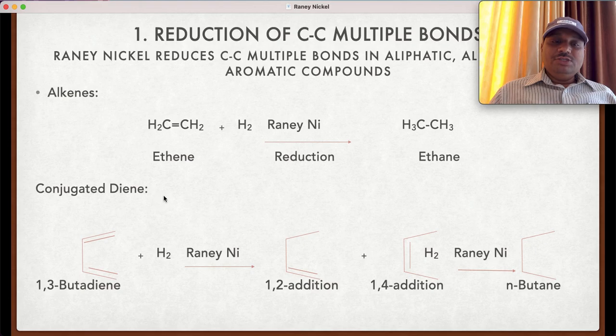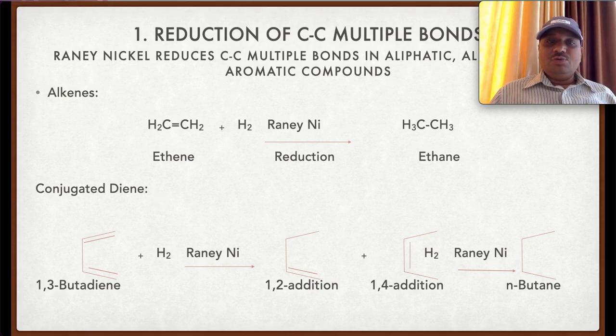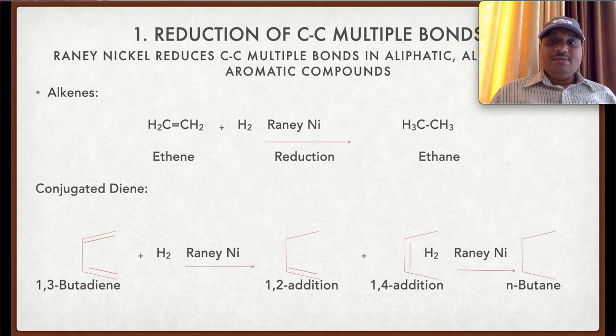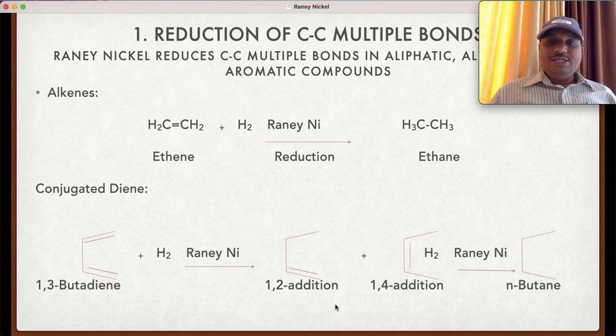In case of the conjugated diene, it may undergo 1,2 addition or 1,4 addition. Conjugated dienes are those dienes in which the double bonds are separated by a single bond. The simplest example is 1,3-butadiene. On treatment with the Raney nickel, there is the addition of one hydrogen molecule. It can take place in two ways, one by the 1,2 addition or another by the 1,4 addition.